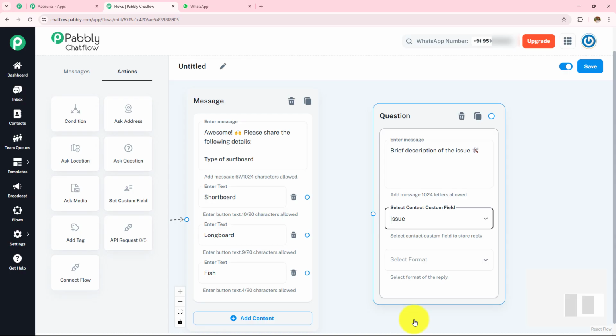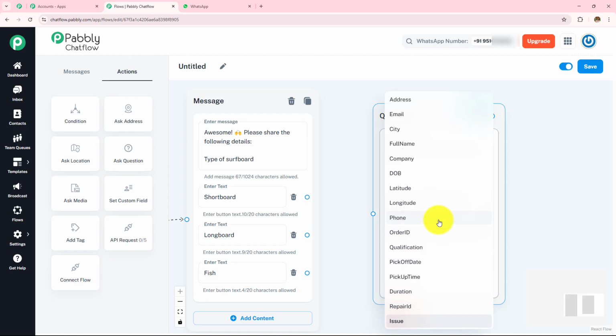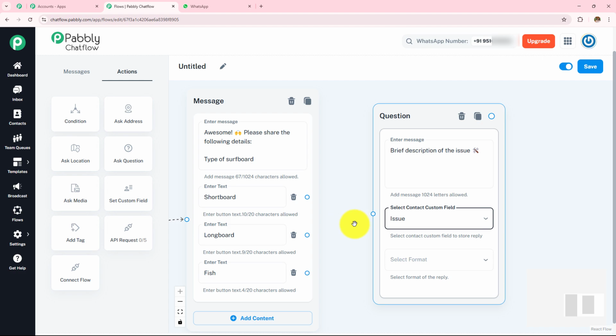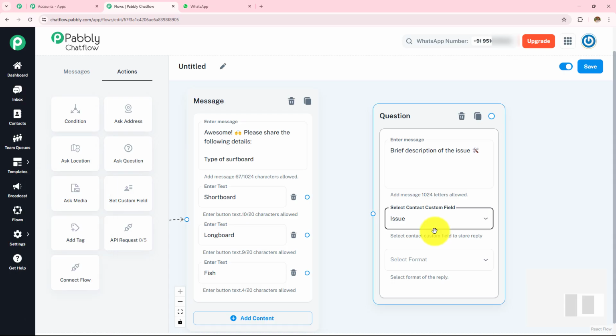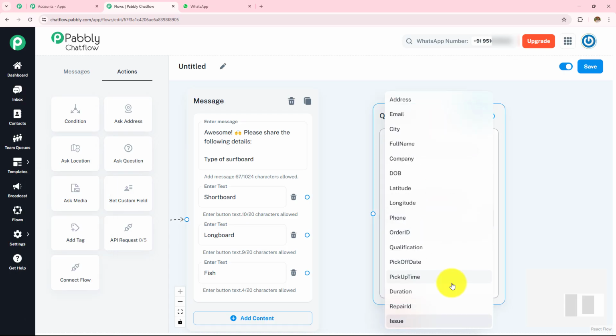If you are adding a question, you have to make sure that you have created that particular field in your contact custom field, so that whenever you are asking the question, that answer given by the customer is automatically saved in this contact custom field. Now if you want to learn how you can create a contact custom field, you have to go towards the settings, from where you simply have to click on contact custom fields, and you will be able to see all the fields that are there. Here I have created so many fields, and you can create as many fields as you want.